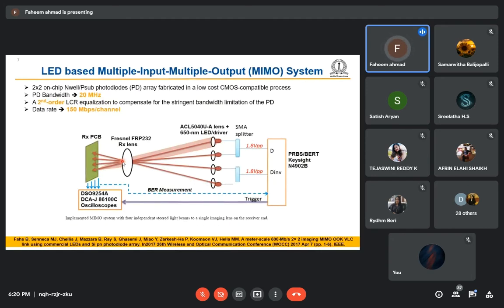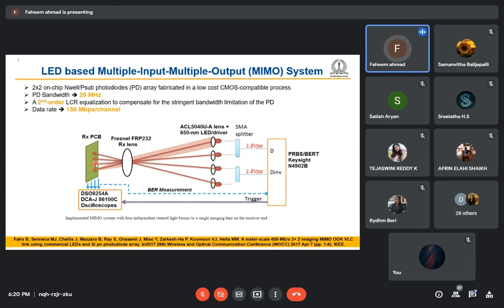Next I will cover the LED based implementation, which includes multiple input, multiple output. Multiple input means we are using more than one source. Here we are using 4 sources, and multiple output means we are getting multiple outputs. We use a lens on the receiver, so from these 4 sources we get an image on the PCB.